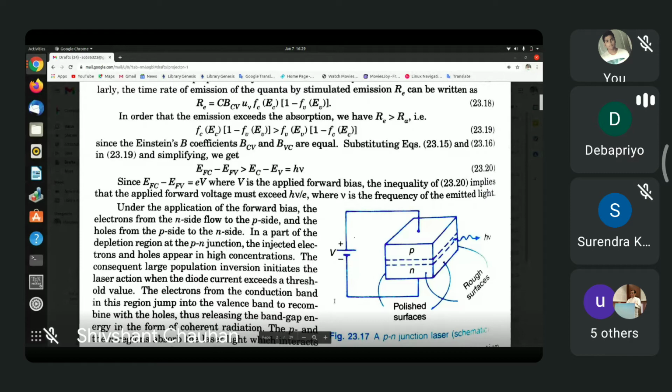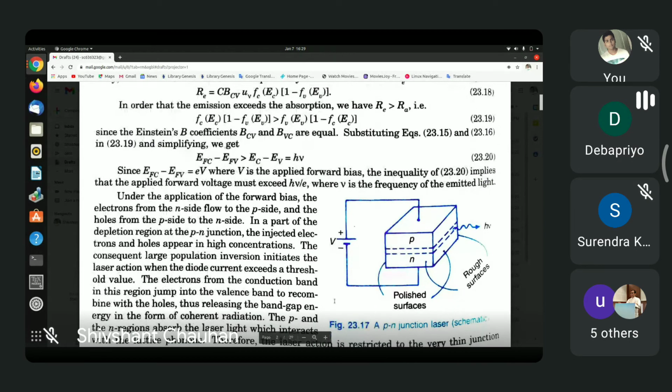The point is that there is the P-type layer and the N-type layer, and the biasing is such that, as usual, the P side is connected to the positive pole of the battery and the N side to the negative pole of the battery. But there is also sandwiched between these two layers another layer.